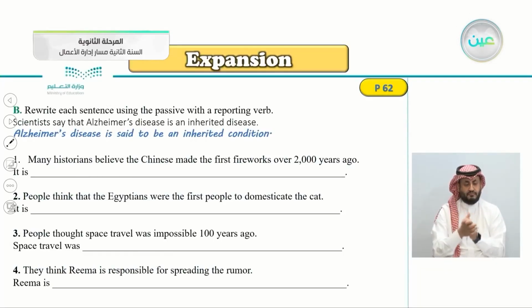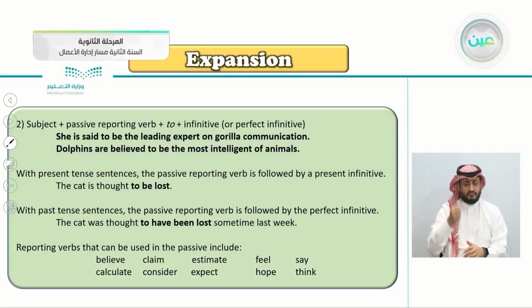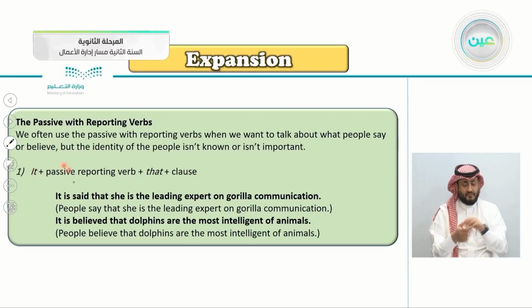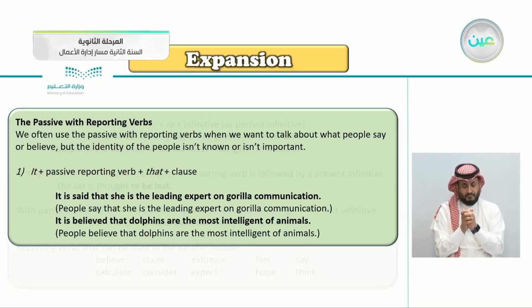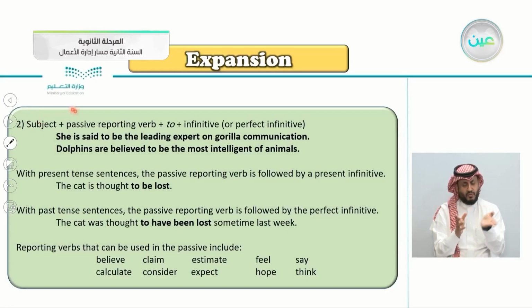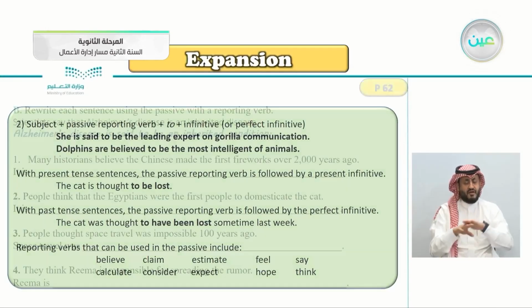Exercise B, rewrite each sentence using the passive with a reporting verb. If you remember the passive with a reporting verb, like it is said, it is believed, or you can say she is said to be, dolphins are believed to be, and so on. So the first part is it, then passive reporting verb, that, clause. Or you can write it subject, passive reporting verb, to, then the infinitive or the perfect infinitive.